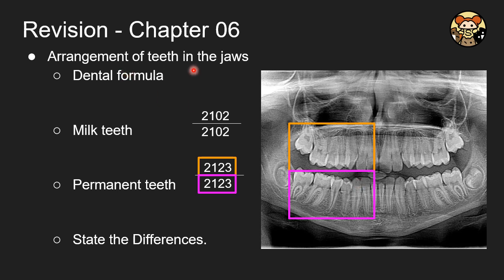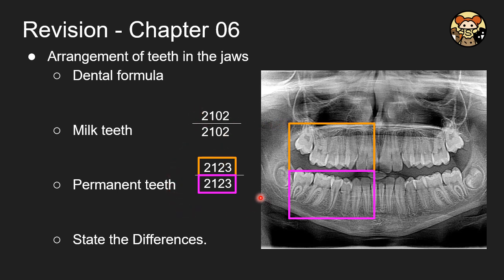And let's see how the teeth are arranged in our jaw. We will use a term called the dental formula. For the dental formula, we only focus on the left-hand side or the right-hand side. So let's say we focus on the left-hand side first. And this line is distinguishing the upper side and the lower side.